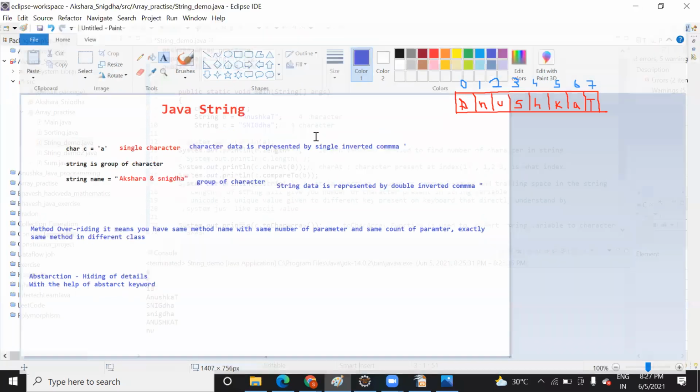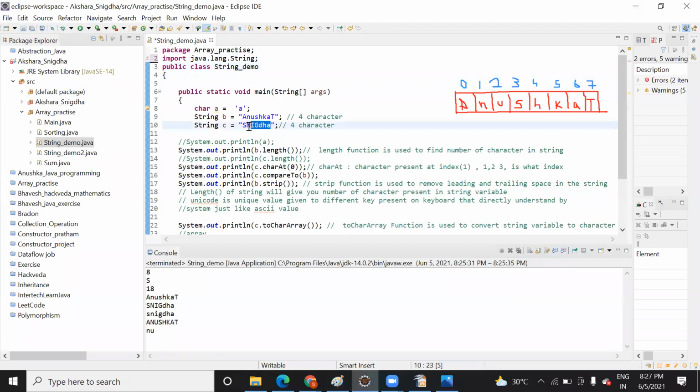String. Correct. Why? Because we declared it using double quotes. Whatever you declare inside double quotes will be treated as a string, not as an integer. So note down this point also.